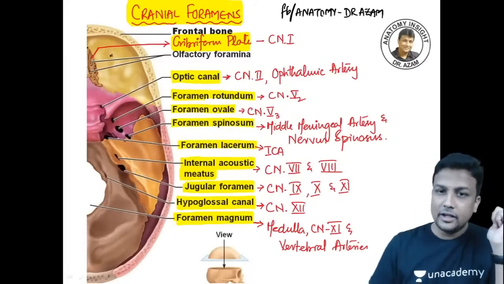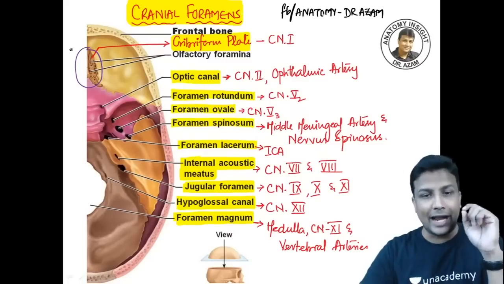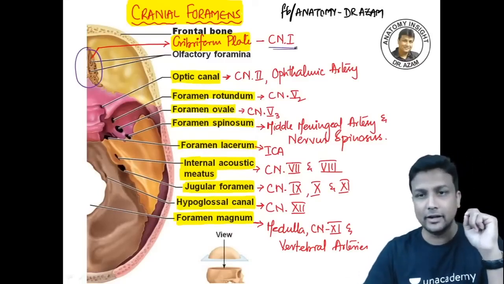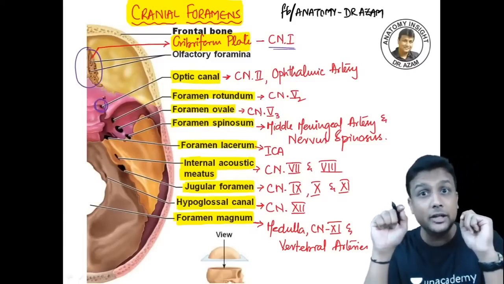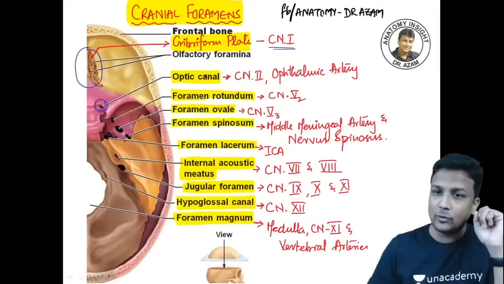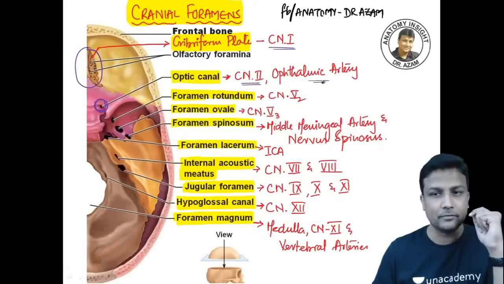Here you're able to see one big one. There's a plate, that is your cribriform plate. And in the cribriform plate, what is the structure passing? That is your cranial nerve number 1, the olfactory nerve. Just behind the cribriform plate, you're able to find your optic canal. Try to identify it in the image also. They can even ask you an image based question, guys. So there's an optic canal. And what is passing through the optic canal? Optic nerve, cranial nerve number 2, along with the artery, that is the ophthalmic artery, guys.